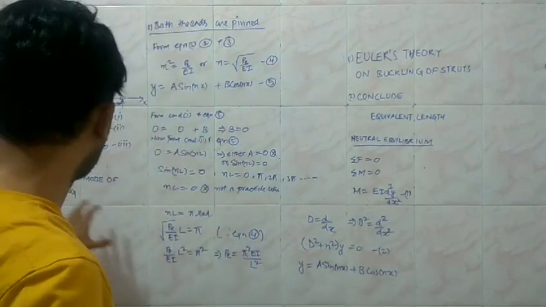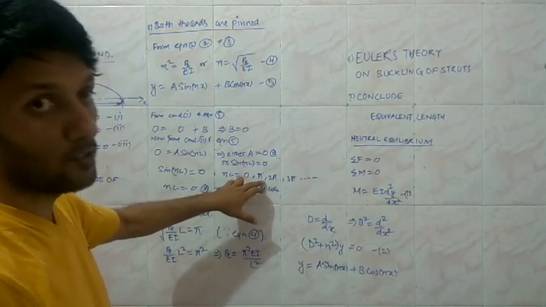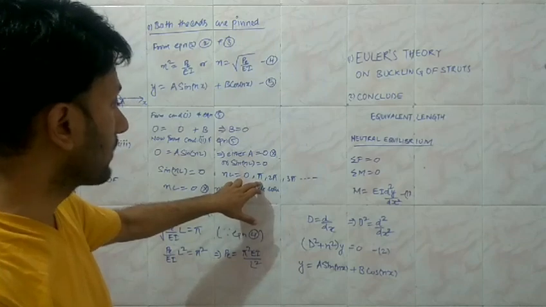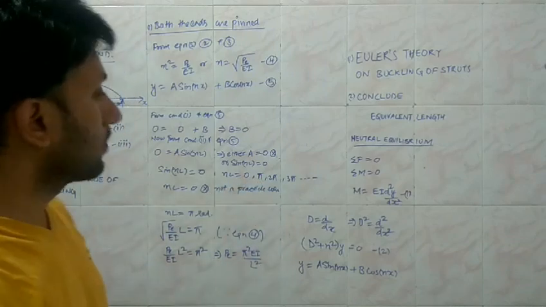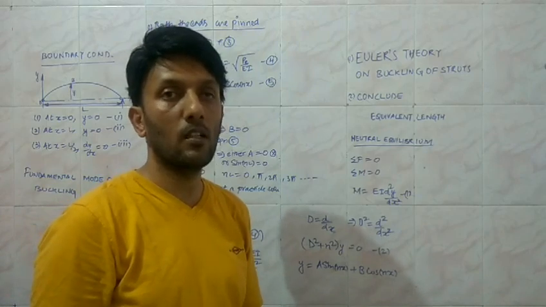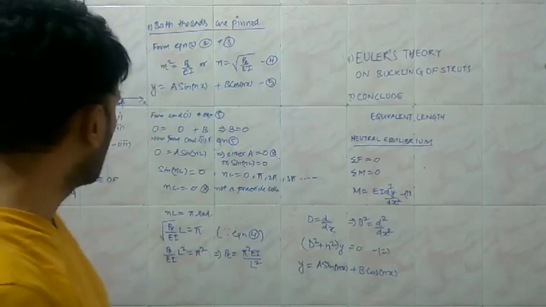So the fundamental mode of buckling is the lowest feasible value of the critical load. Zero is not a feasible value of the critical load. Beyond the lowest feasible value, the column is going to be unstable, and it is going to collapse readily beyond that point.